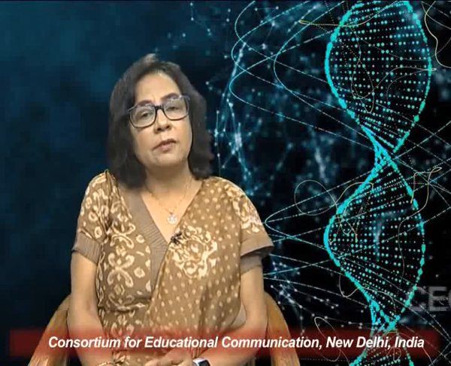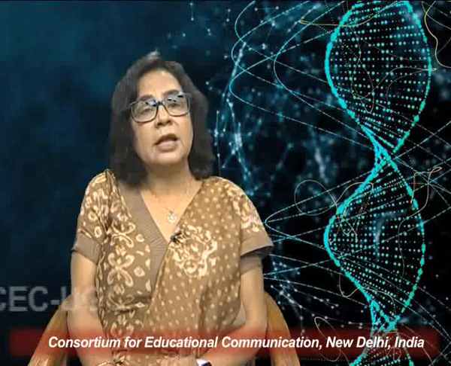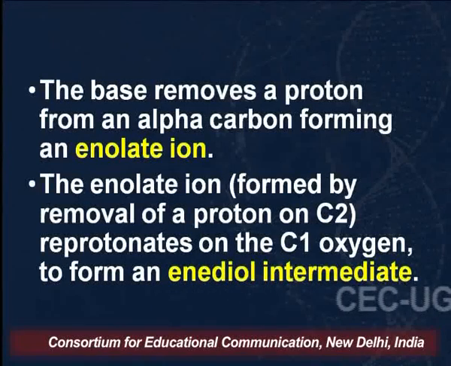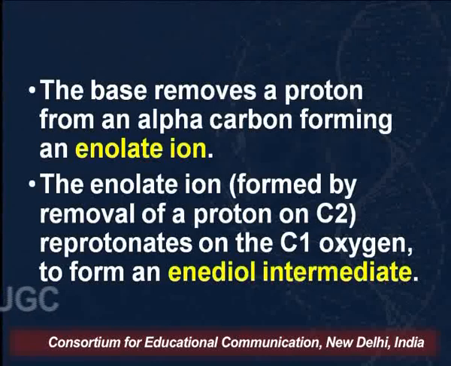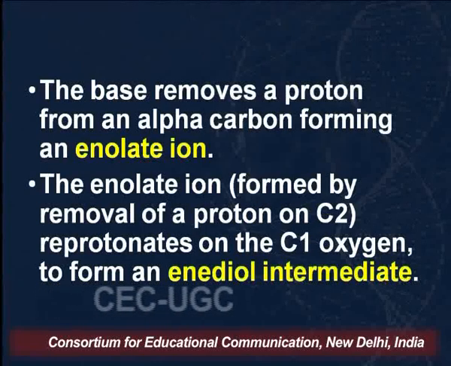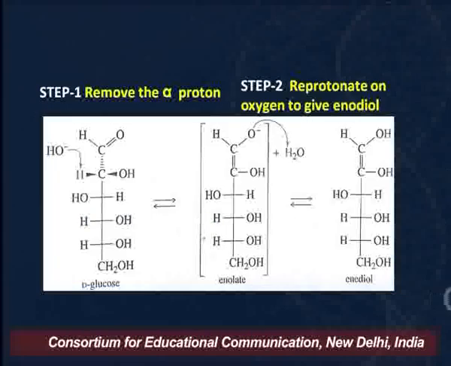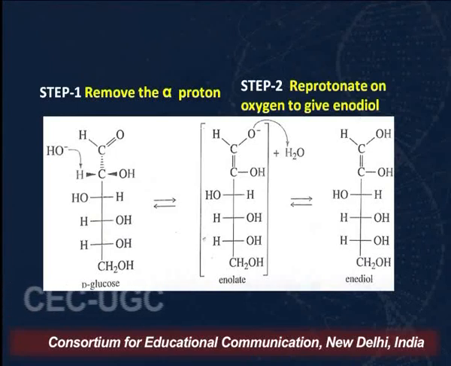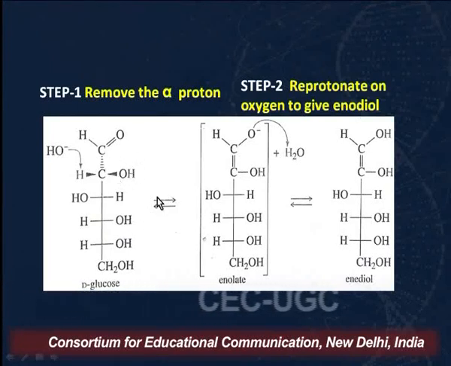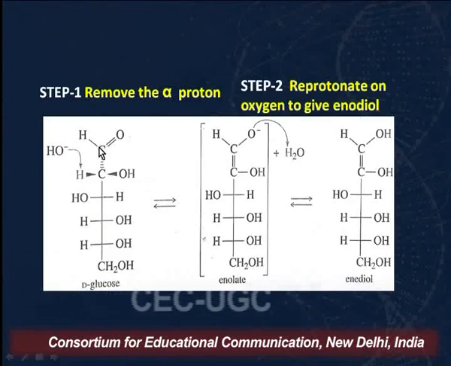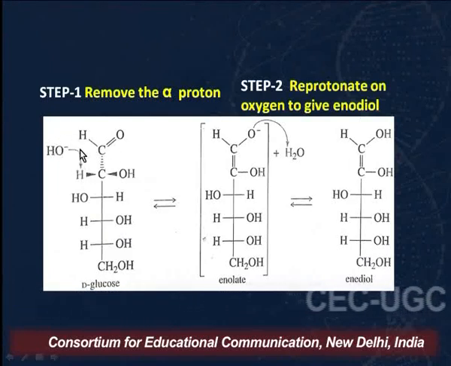And now you remember, as we've seen in the last reaction, that the enolate ion will be formed when the deprotonation takes place at C2, right? And now what will happen after we've removed this? Now we will carry out the reprotonation at the C1 oxygen to form the enediol. So as you can see on your screens, this first step is common in both, that is in epimerization as well as in enediol rearrangement.